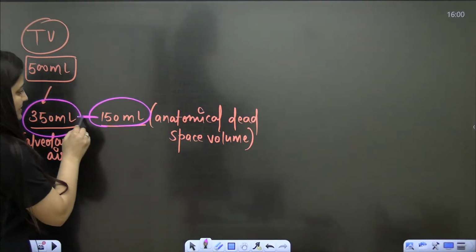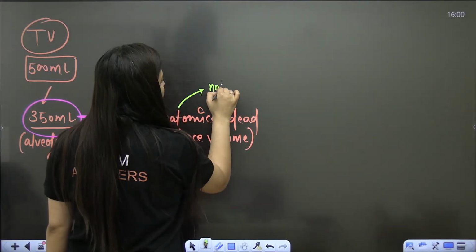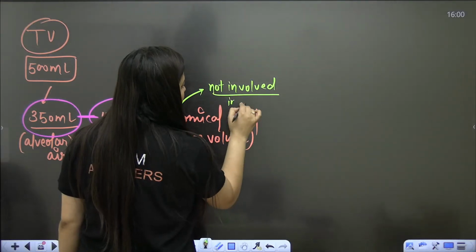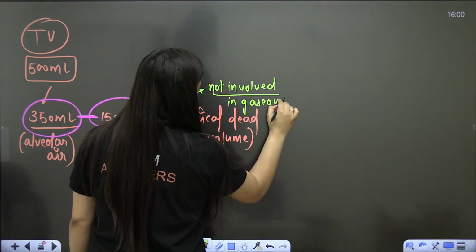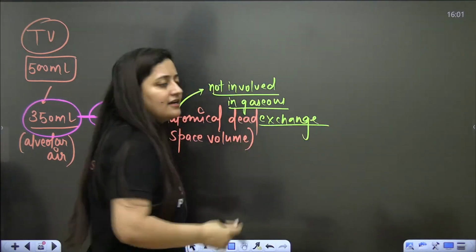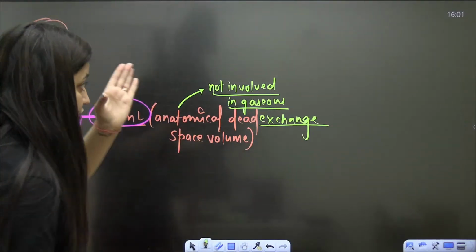Now what is the meaning of anatomical dead space volume? It is not involved in gaseous exchange. If you are going to inhale 500 ml, it's not that the whole 500 ml is available for gaseous exchange.